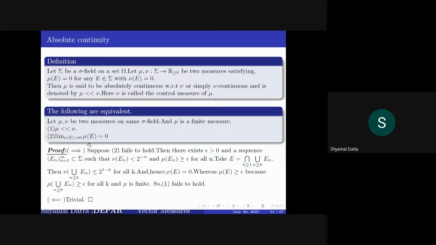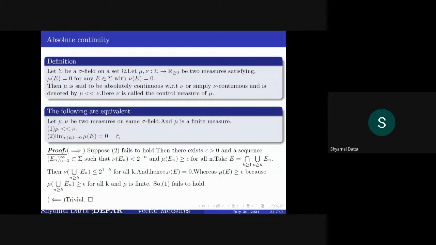This part is pretty much trivial: the limit of mu E going to 0 as nu E goes to 0 implies mu is absolutely continuous with respect to nu. To do the opposite way, we produce a set, the lim sup of E_j, which is of nu measure 0 but mu measure positive. In this way we can produce the contradiction.